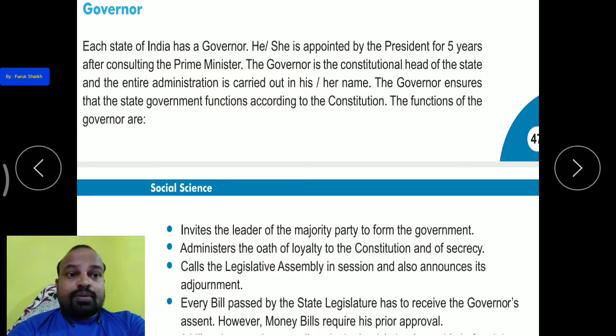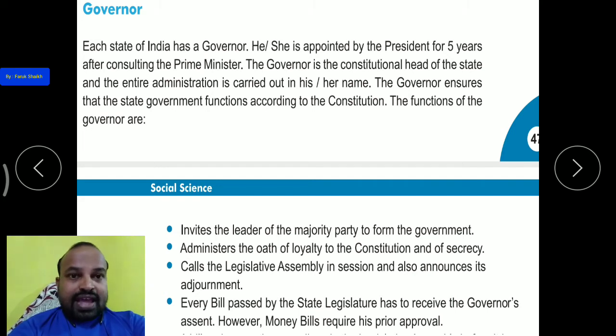However, a money bill requires his prior approval, यानी कि कोई भी मनी बिल होगा about the budget, to construct anything, about the road project, to construct any big monument. So this money bill requires his prior approval, यानी कि गवर्नर का अप्रूवल, गवर्नर की सिग्नेचर उसमें सबसे पहले इम्पोर्टेंट है. अगर गवर्नर उसमें सिग्नेचर नहीं करेगी तो वो मनी बिल पास नहीं होगा.